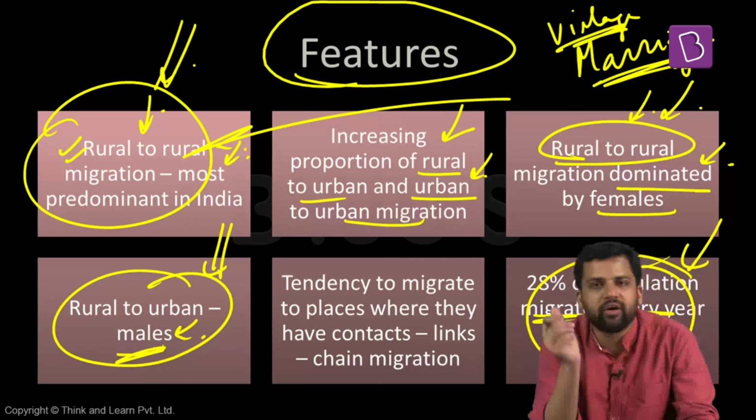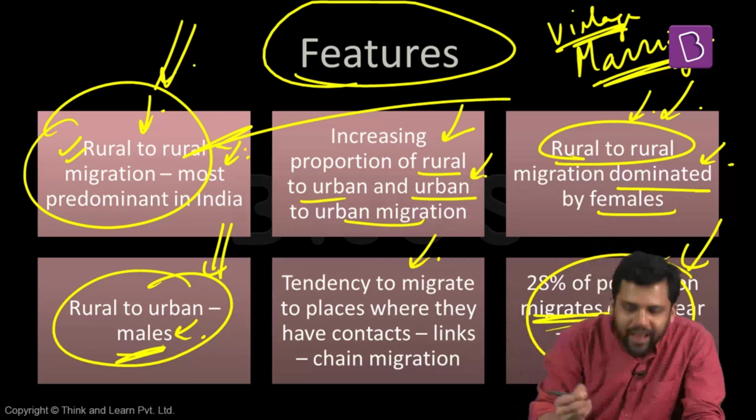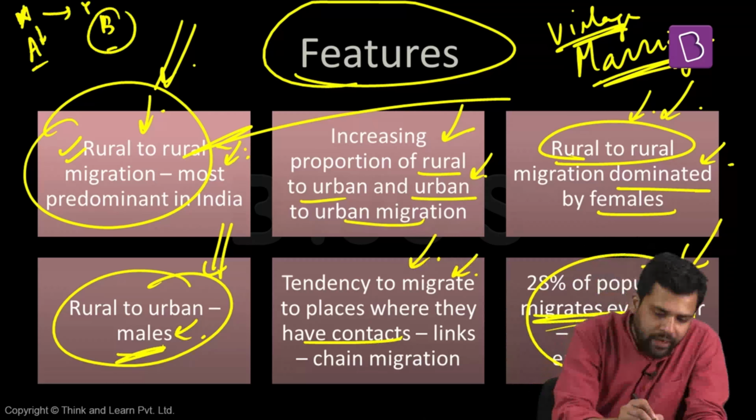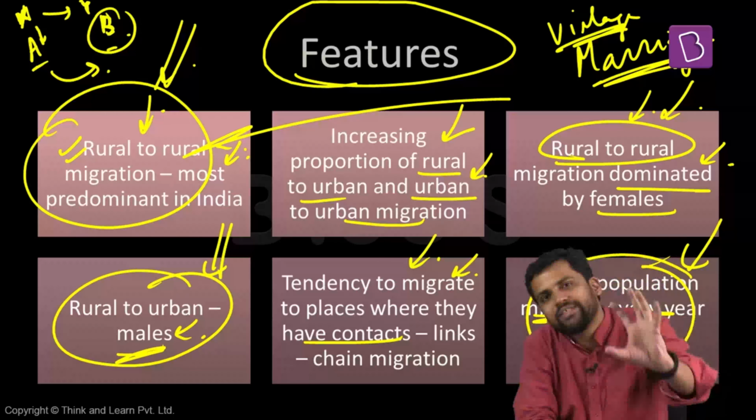Another important observation, another important finding: in which kind of situations is an individual more likely to migrate? See, if an individual already knows someone in the place he or she is willing to migrate to, there are higher chances that person is going to migrate. Place A, place B, individual X, individual Y. Individual X has a friend Y in place B. Individual X is from place A. Individual Y is right now in place B. If X wants to migrate to B and Y is already there in B, X knows Y, highly likely X will migrate from A to B. So if you already know someone in the place you want to migrate to, there are high chances you are going to migrate.